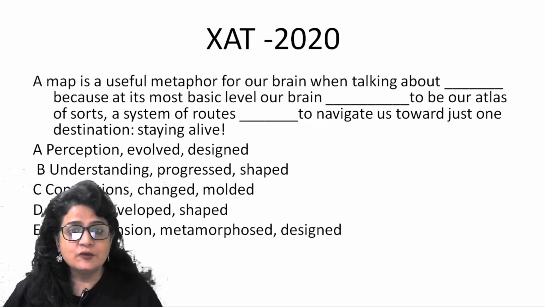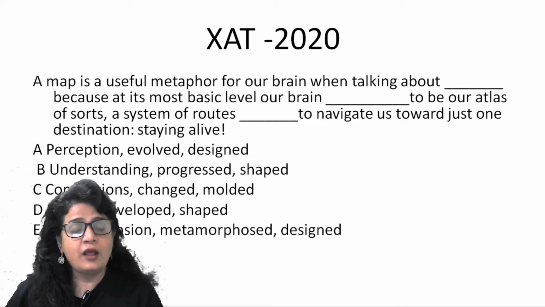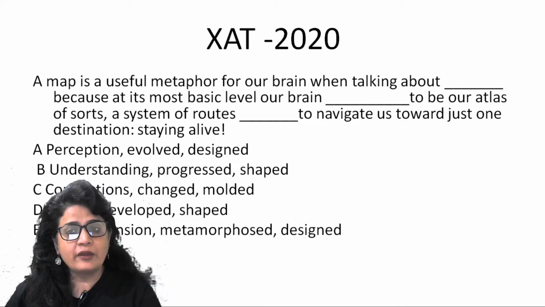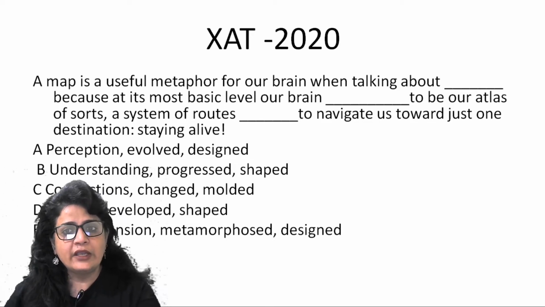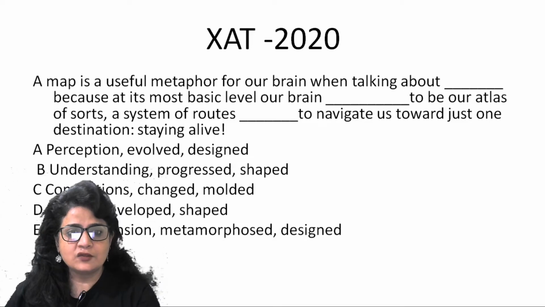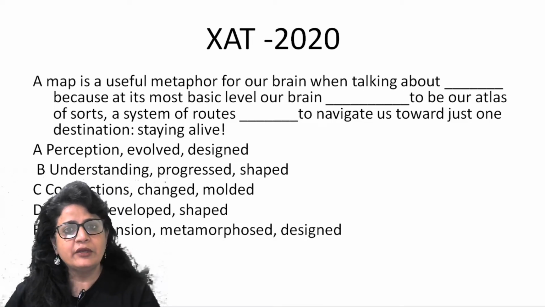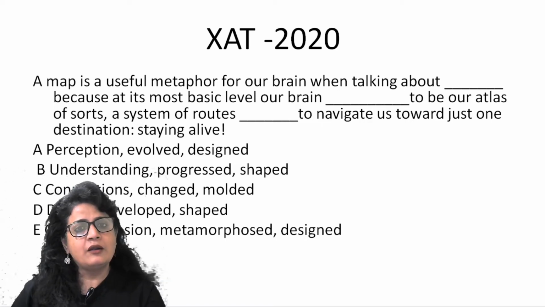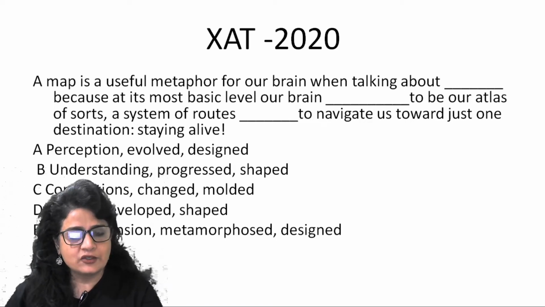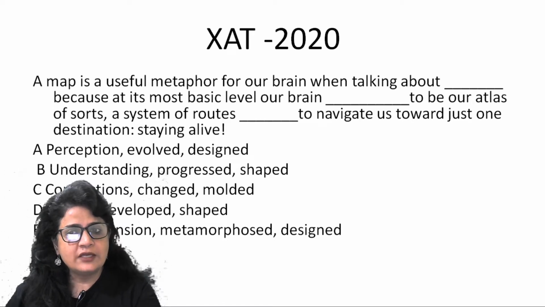A map is a useful metaphor for our brain when talking about dash, because at its most basic level, our brain is to be our atlas of sorts. So please understand this sentence. Our brain is being compared with a map. A map is there to give direction. Our brain is to give us directions. So let's try to understand what words can be filled in first and second.